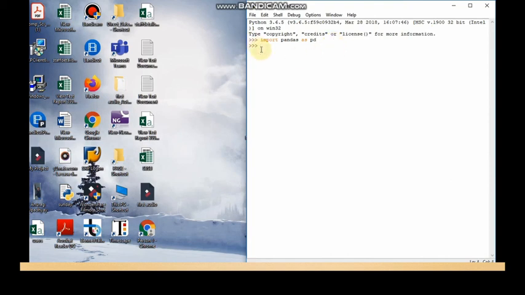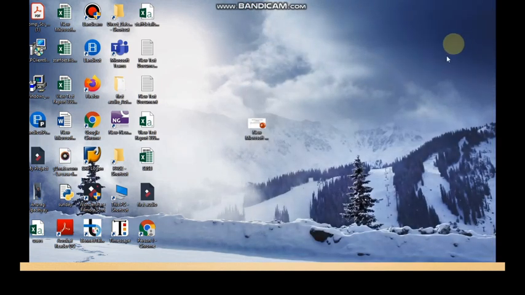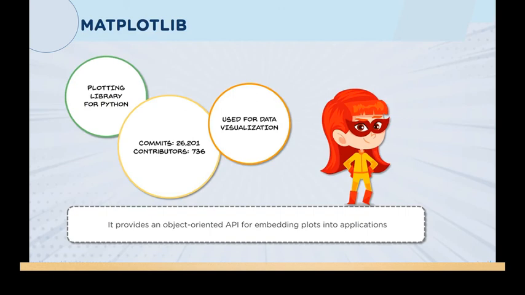Then to check that it is successfully installed, write import pandas as pd. And if you don't get any error message, then it is successfully installed. Now let's look at the matplotlib library.